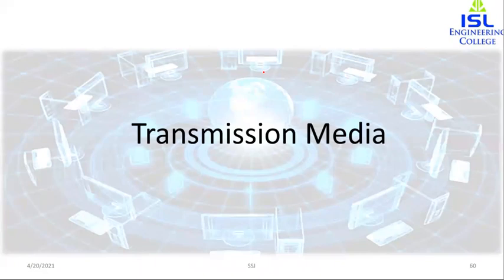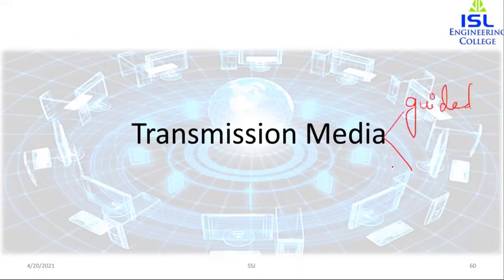So first and foremost, the transmission media that are used to convey information or to transmit information can be classified into two kinds. One is guided and the other is unguided.